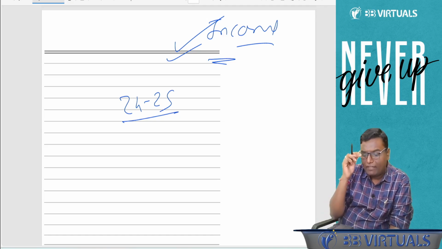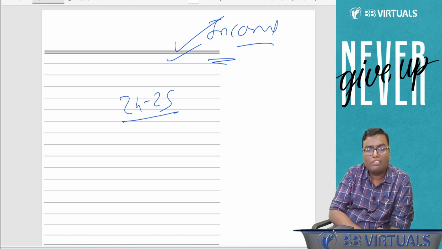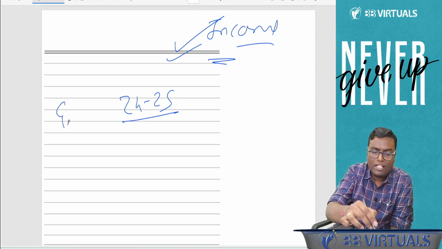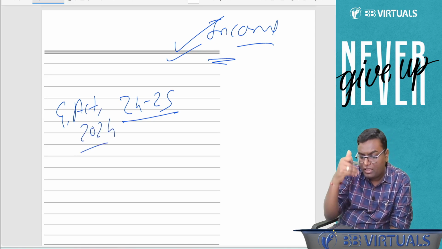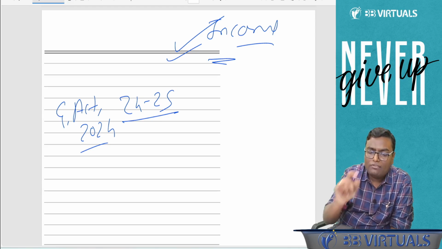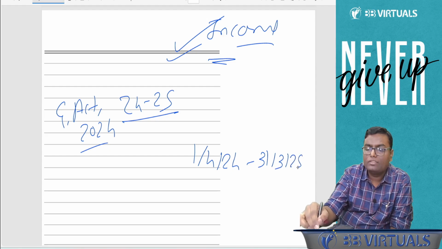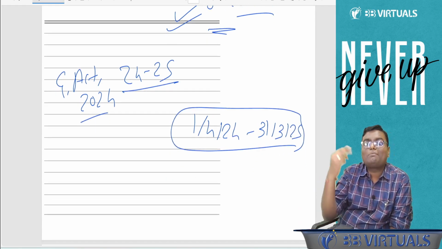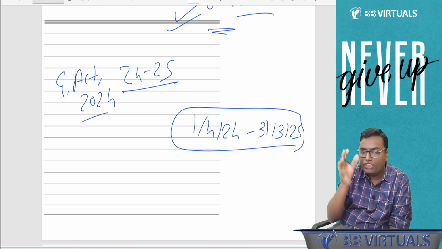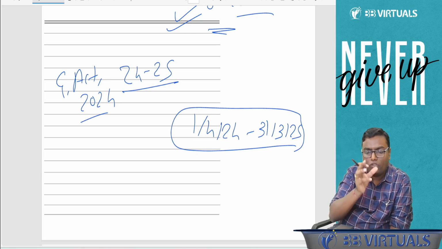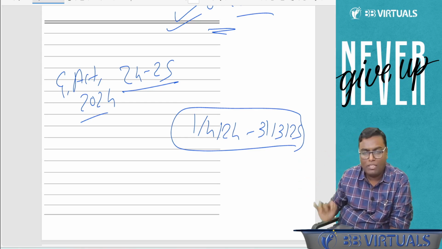That is the year starting from 1st April 24, ending on 31st March 25. So basically, which Finance Act is applicable to you? Finance Act 2024. So which kind of question will come in your exam? If you have income from 1st April 24 till 31st March 25, how much will be your tax payable?